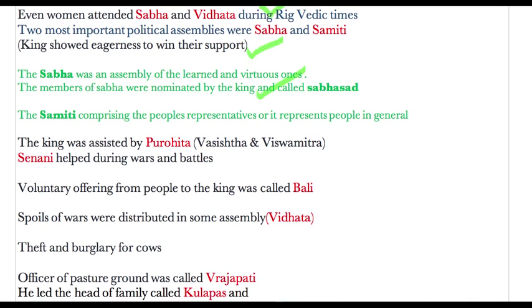So nowadays also these terms are used, so it is very easy to remember. The Samiti comprised the people's representatives, or it represented the people in general. So these are the differences between Sabha and Samiti. So you should remember this, these are very much important.